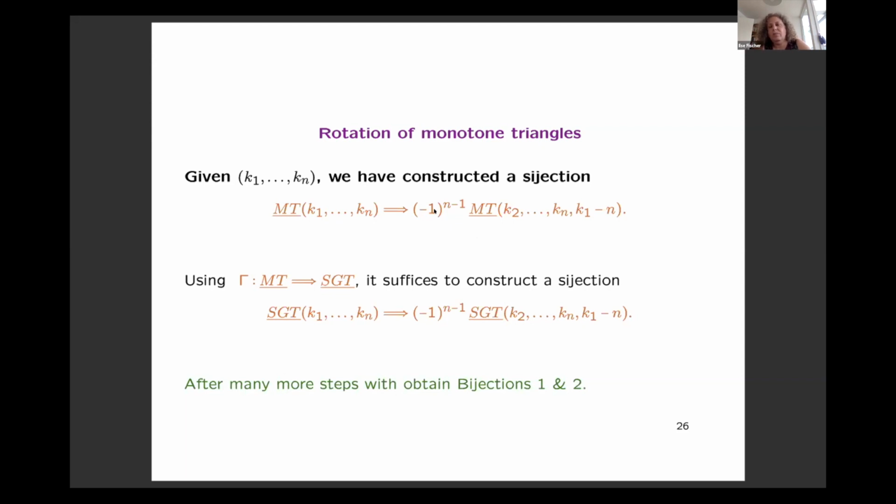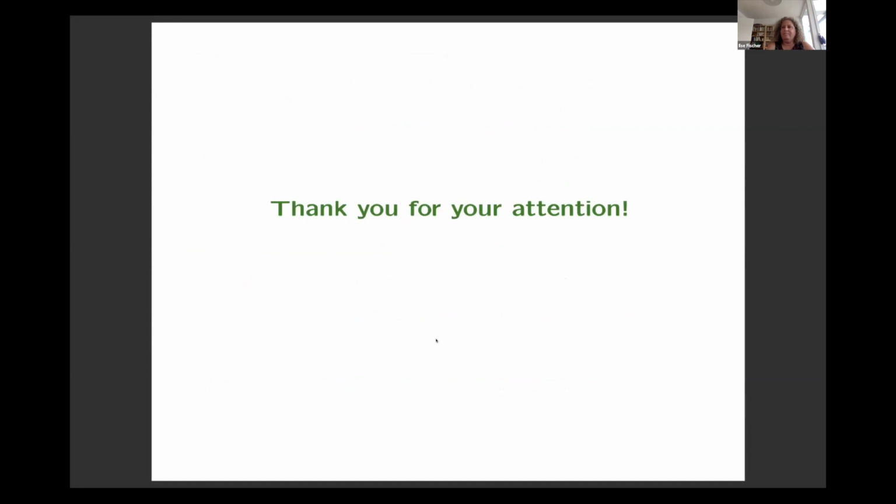And so we did what I just said on the previous slide. Instead of showing this for monotone triangles, we actually showed this for shifted Gelfand-Zetlin patterns, and then using our bijection to monotone triangles, we also have such a bijection for monotone triangles if we use decomposition. So these were the two important things about the bijections, and then after many more steps, one finally obtains these bijections 1 and bijections 2 I've indicated at the beginning of my talk. So I think I need to stop here.